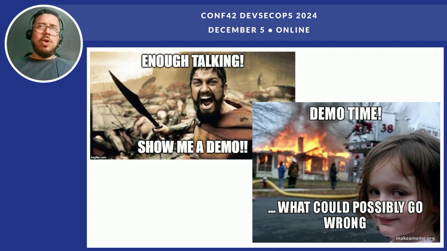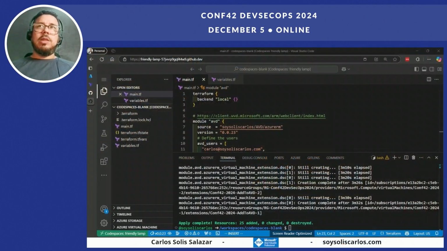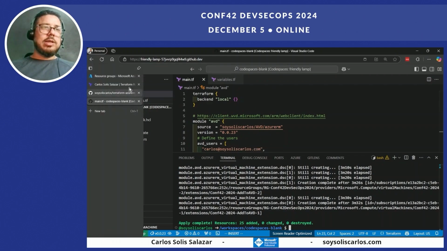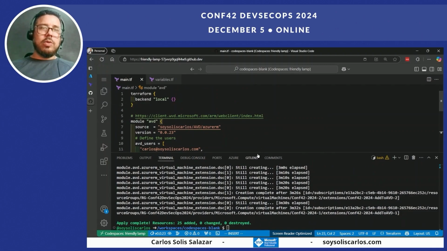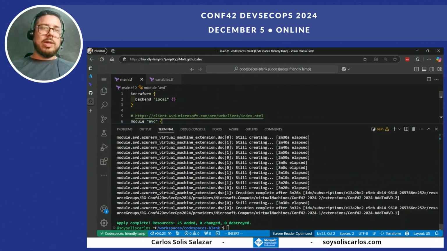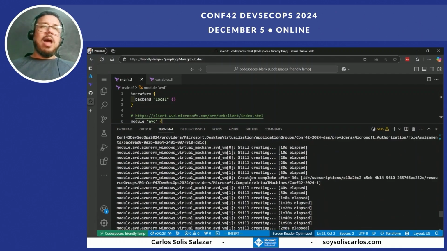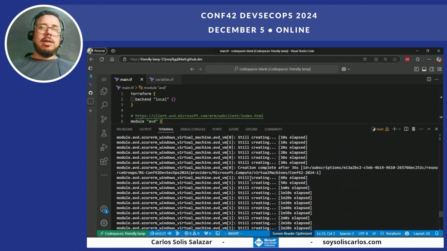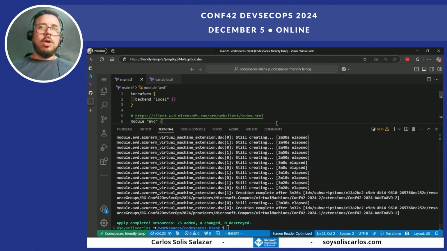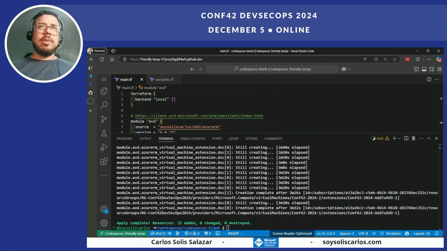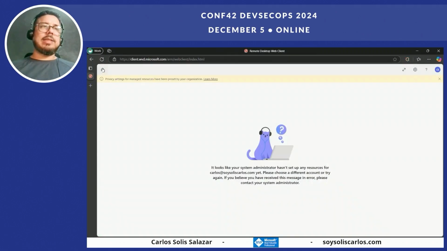So enough talking. Let me show you a little bit about the environment and the code that we deploy. So as you can see, we ran our command. A lot of resources were created, 25 blocks, but no, it wasn't the resources. So a lot of things were created. I will explain the code, but let's see how that looks from the end user point of view.